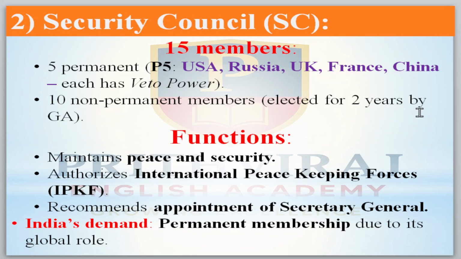Now move to the second one, the Security Council, SC. There are 15 members here. Among them, 5 are permanent members: USA, Russia, UK, France and China. These 5 permanent countries have veto power. So what does veto power mean? You should know about that. Veto power means what?